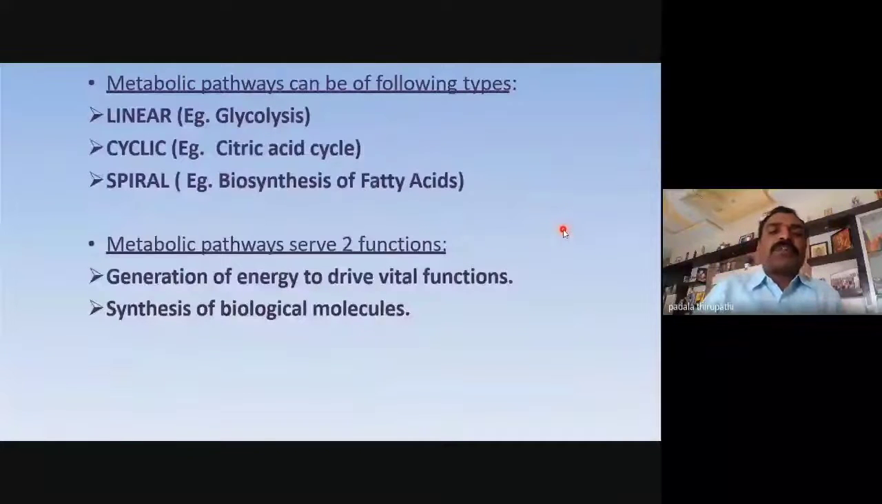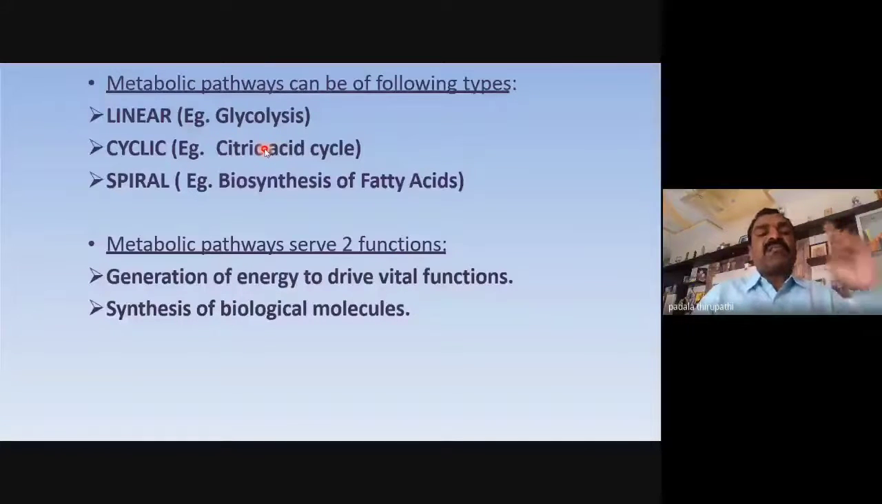So metabolic pathways can be of 3 types: linear metabolic pathway, cyclic metabolic pathway, and spiral metabolic pathway. The best example of a linear metabolic pathway is glycolysis. The best example of a cyclic metabolic pathway is the TCA cycle, also called the citric acid cycle, Krebs cycle, or amphibolic pathway. The best example of a spiral metabolic pathway is biosynthesis of fatty acids.